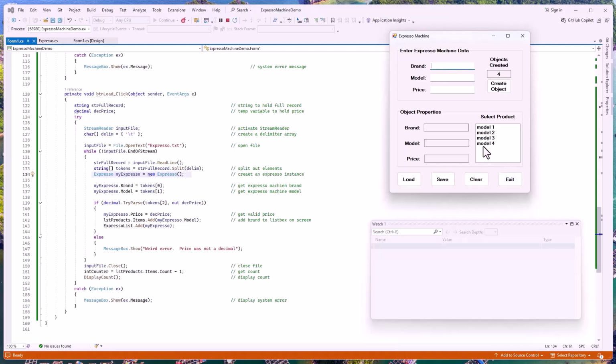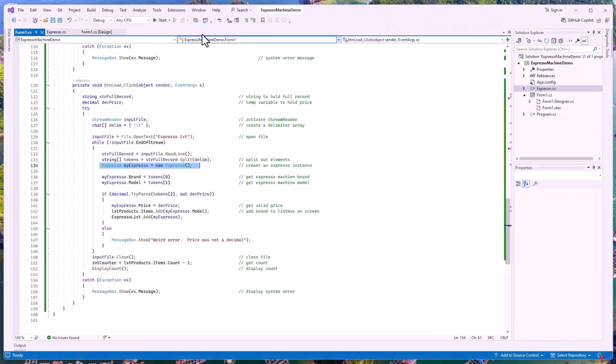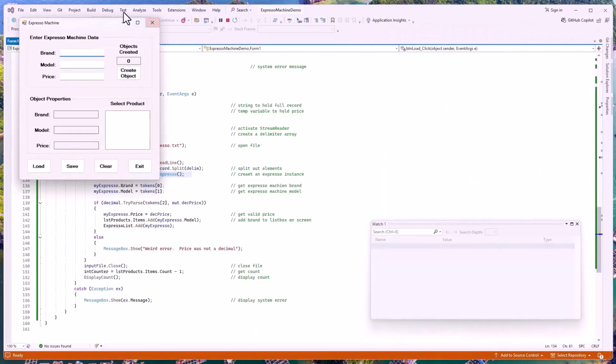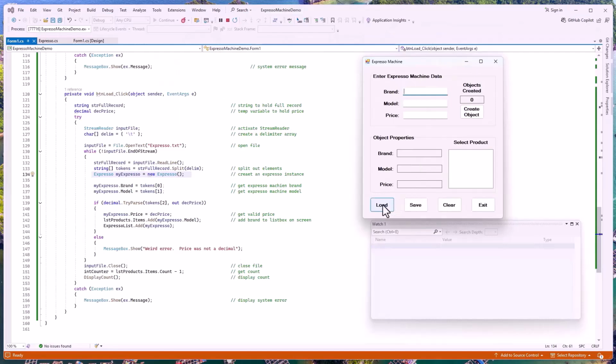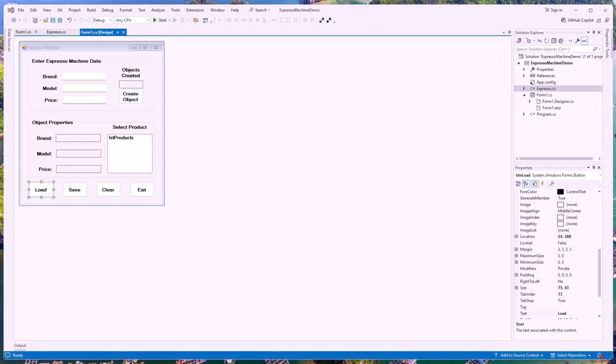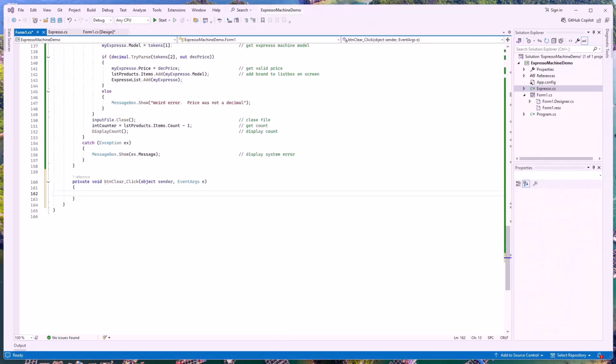And we can get all these guys. We're able to show. No problem at all. We can then save this, and it'll say all 4 pieces get created out there. We can exit, run it again. Our load works. All 4 pieces show up. All we need to do is the clear. Our clear button is fairly straightforward. We can just click on it, and it looks like this.